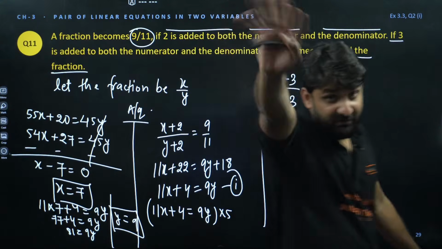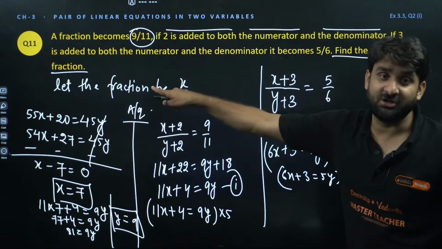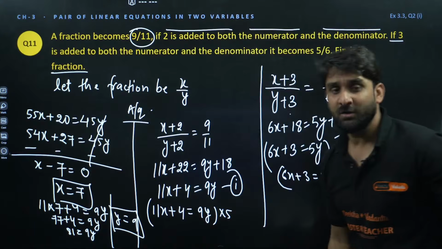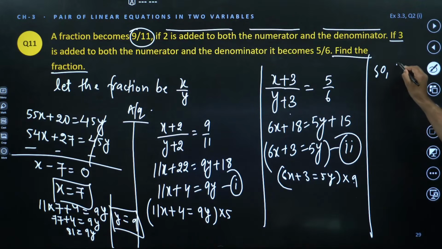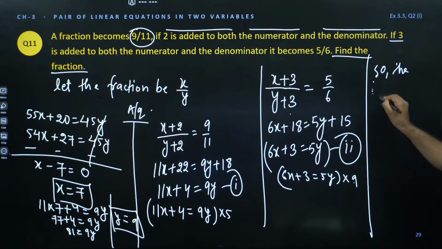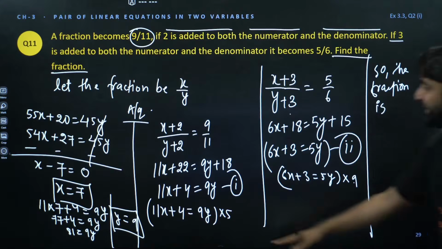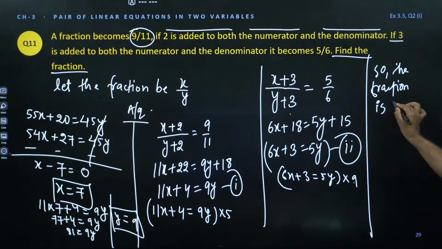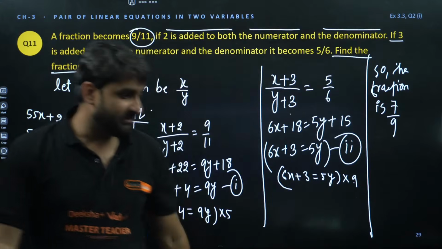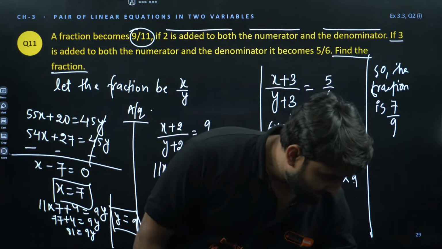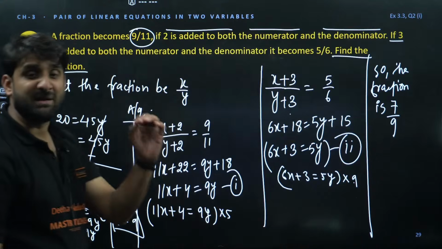This is not our answer. Our question is to find the fraction. So we have x, which is 7, and y, which is 9. Always write the final answer. So the fraction is what, champion? X is 7 and y is 9, so the answer is 7 by 9. This is the answer. So the fraction is 7 by 9. I hope this is clear to you. Yes, Vansh is correct here. Wow, super Vansh. 7 by 9 is the correct answer.